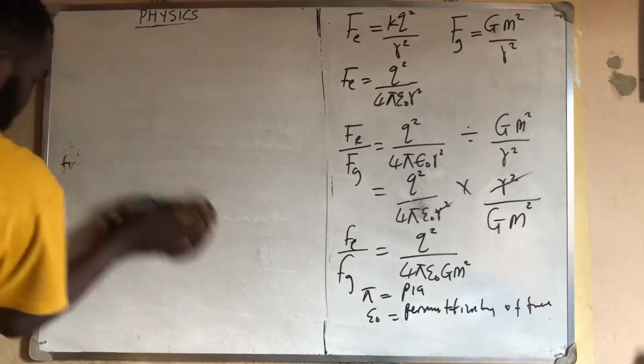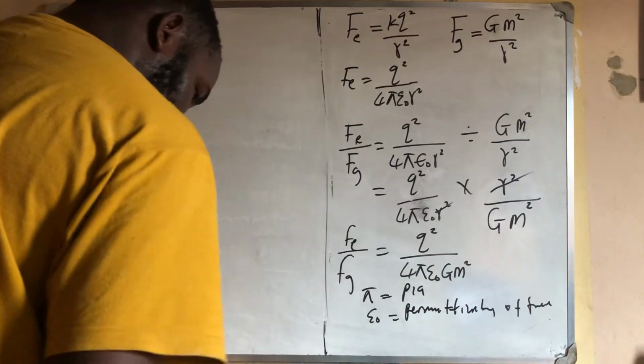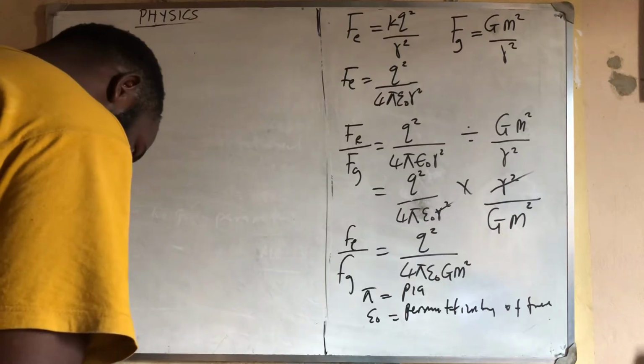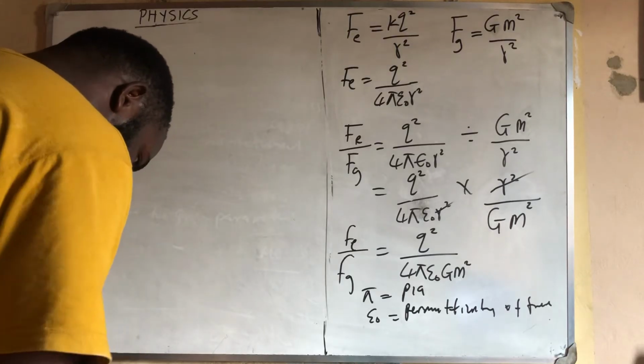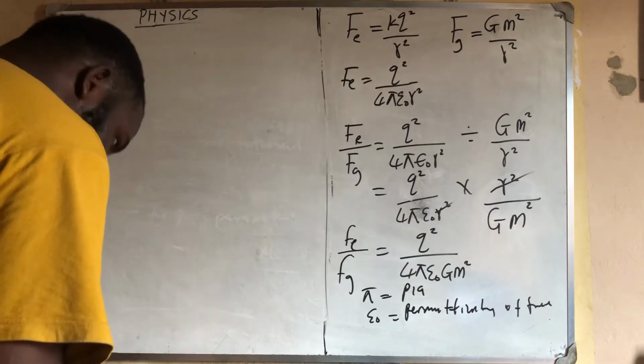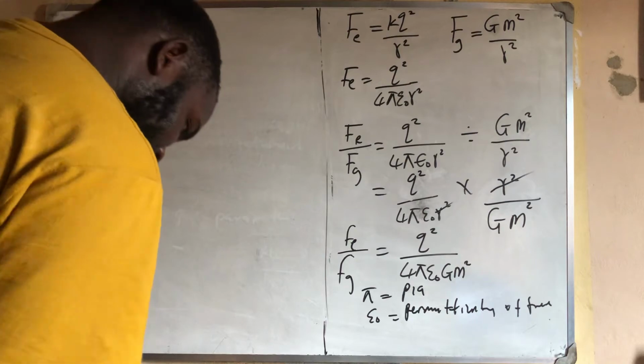So that is that for that. The next thing, let us solve one question from the exercises of the textbook.